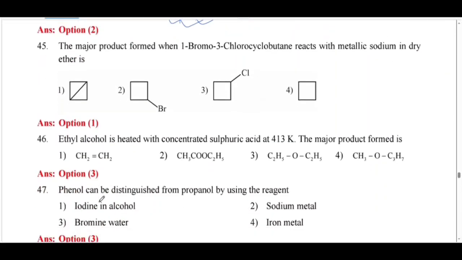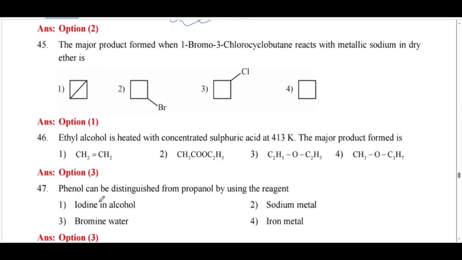The major product formed when 1-bromo-3-chlorocyclobutane reacts with metallic sodium in dry ether. So we have cyclobutane plus cyclobutane.